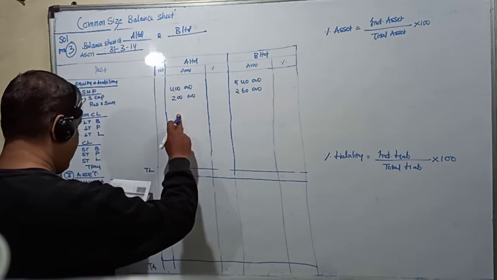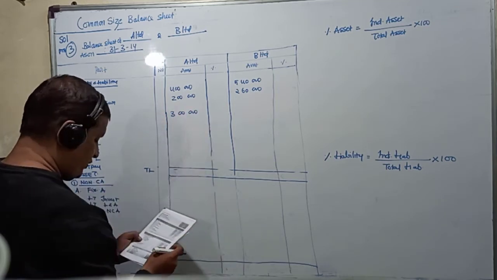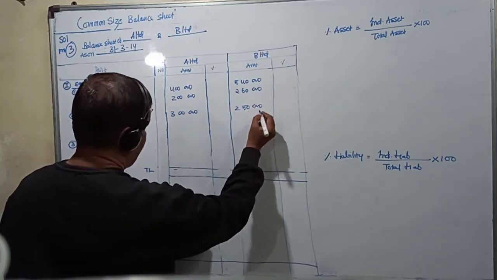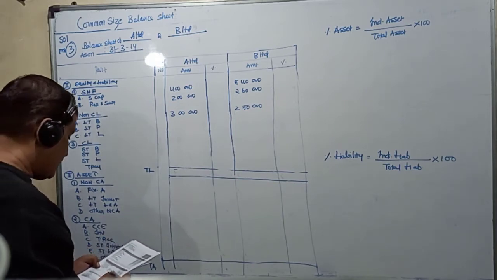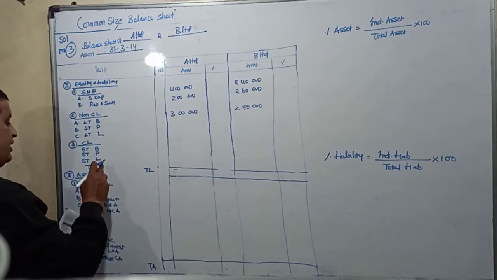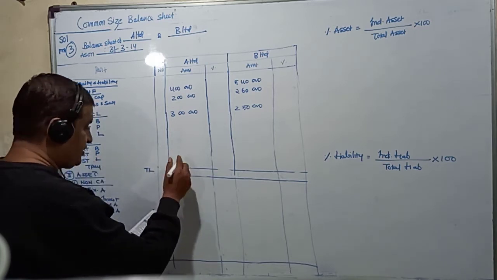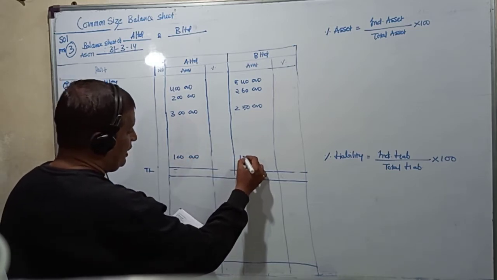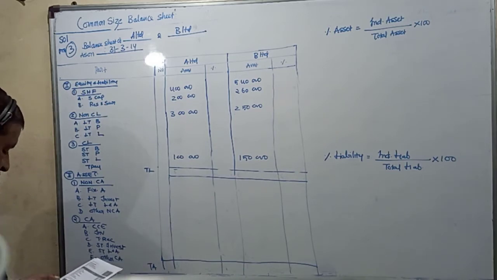So for A Limited it is 3 lakhs, for B Limited it is 2,50,000. Then we come to current liabilities. We assume it to be other current, that is short-term liability. For A Limited it is 1 lakh, for B Limited it is 1,50,000. Now we go to the asset side, non-current assets.